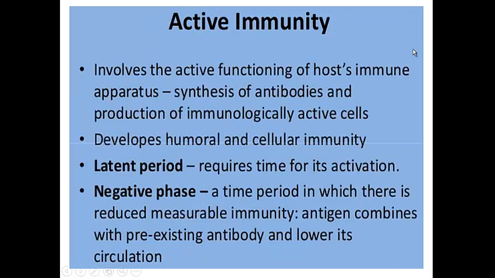Active immunity involves the functioning of the host immune apparatus, the synthesis of antibodies and immunity. One-time infection leads to the production of memory cells. Memory cells are kept ready all the time to defend against such bacterial infection in the near future. This active immunity is brought about by two different types of cells, T cells and B cells.